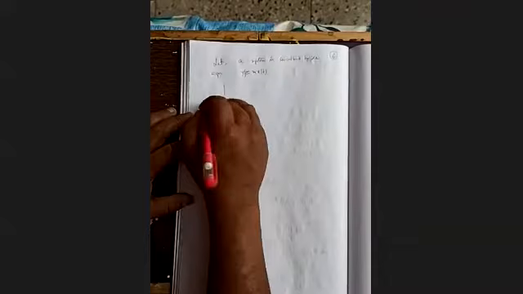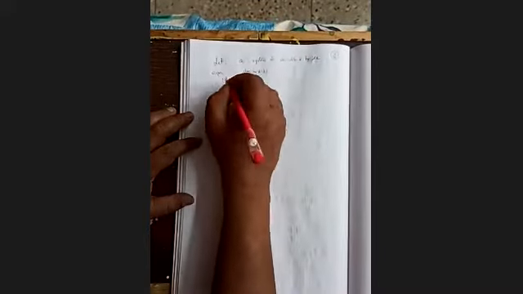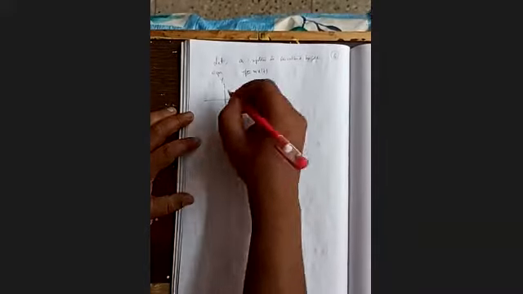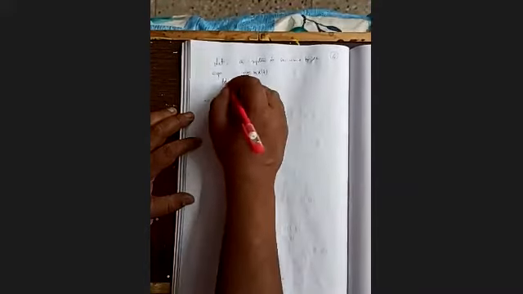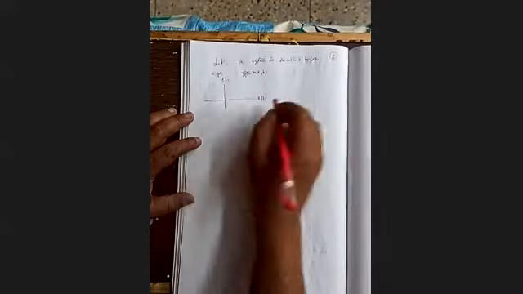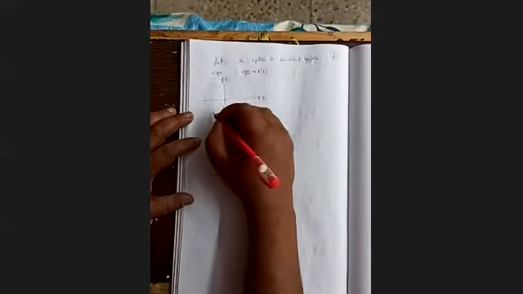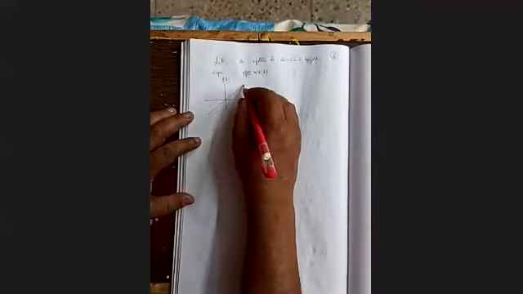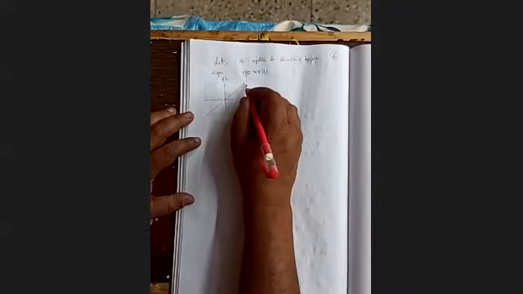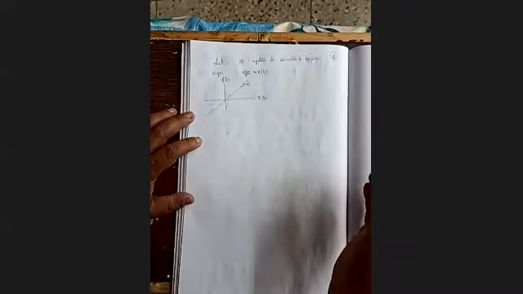If we plot y versus x, for any x it is related by this particular relation, so its slope is m. M is the slope of the equation.